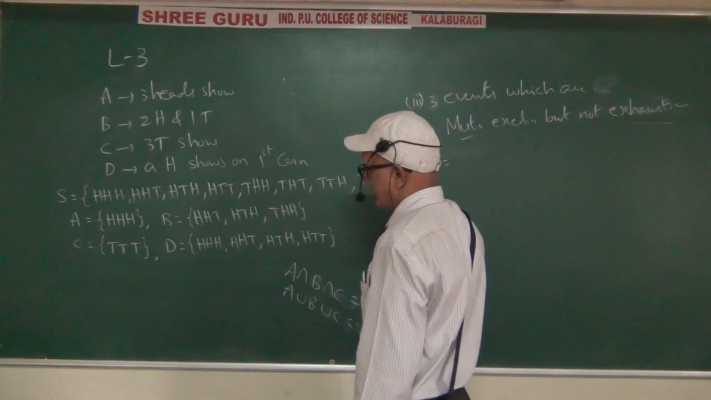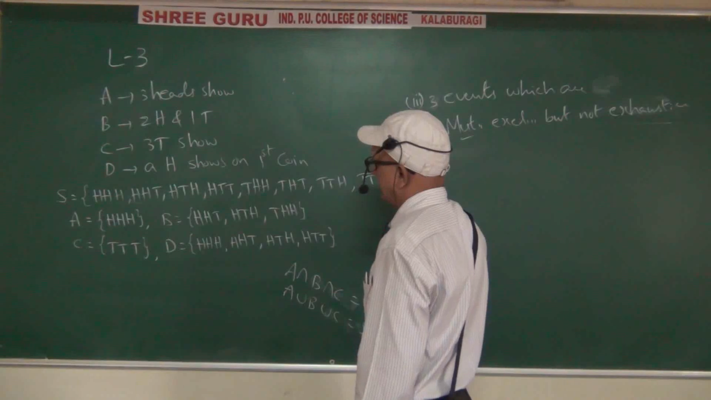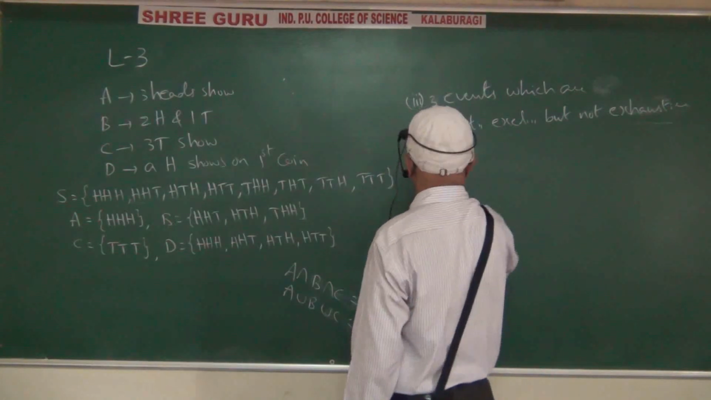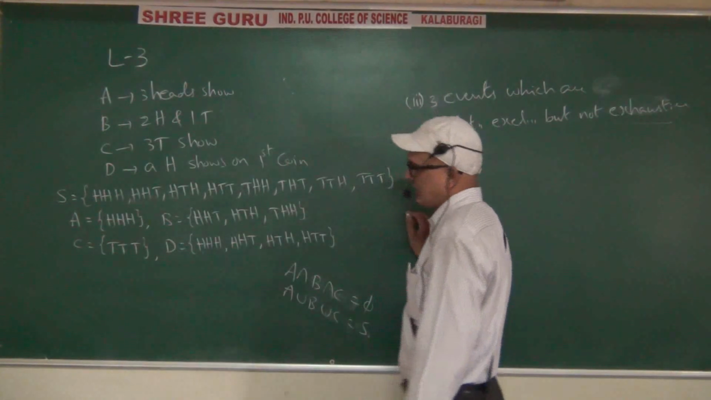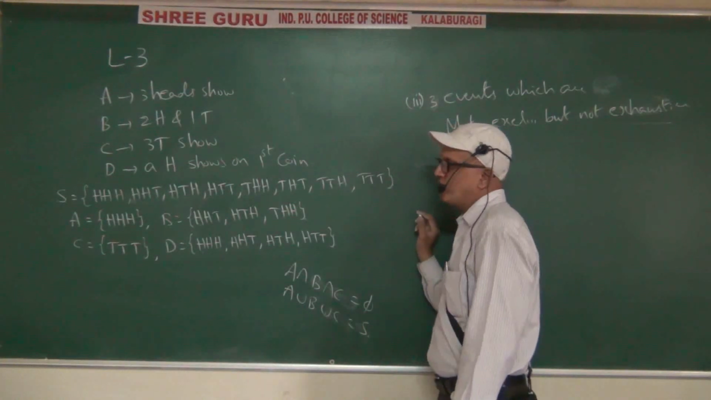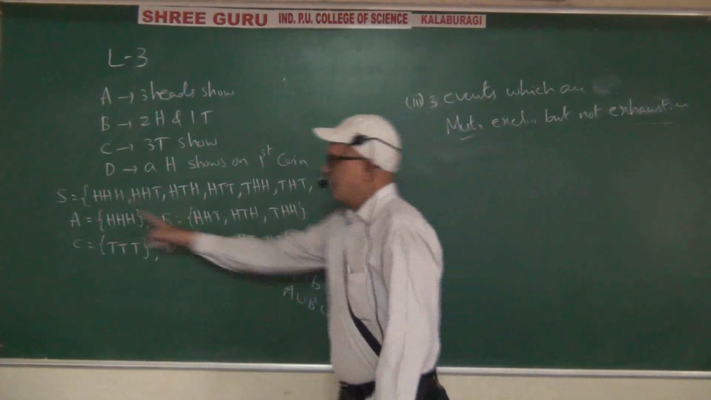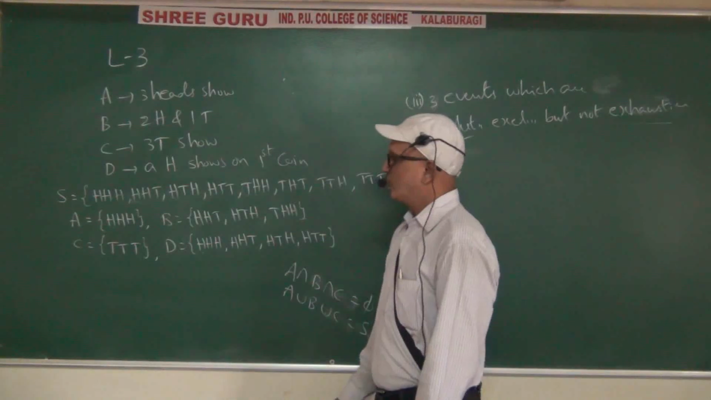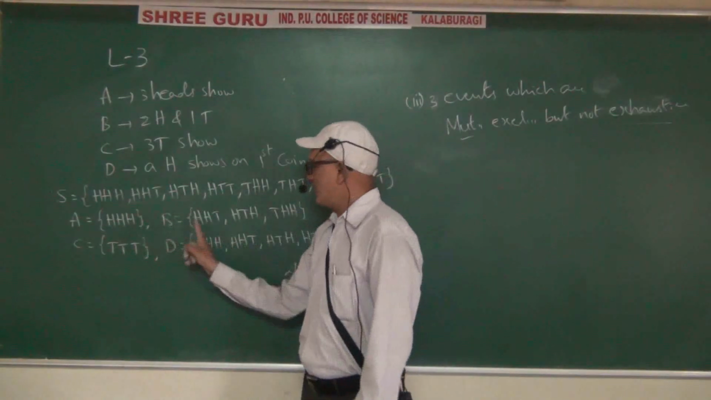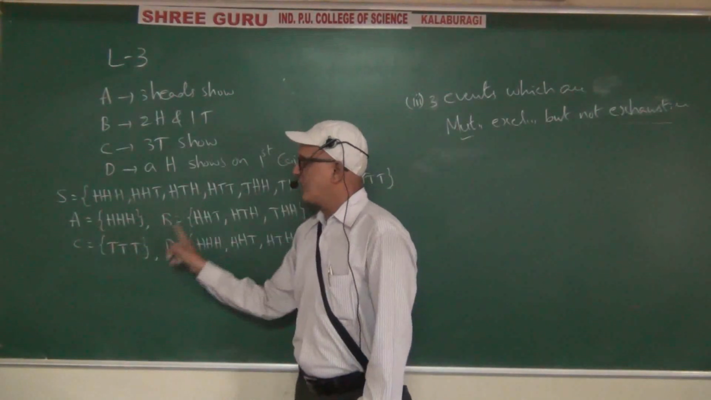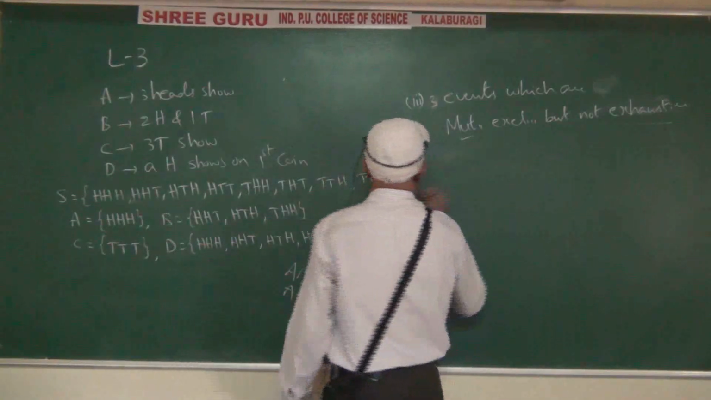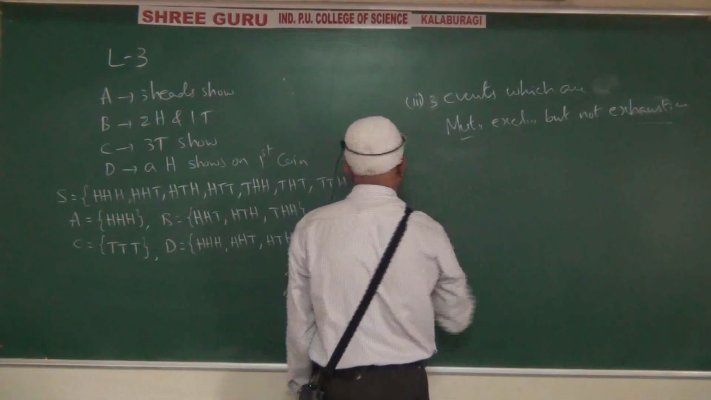Can we take the first three? Yeah, the first three we can take. First three are mutually exclusive, A, B, C. Why? Because the intersection among these three is empty. So mutually exclusive. But not exhaustive.